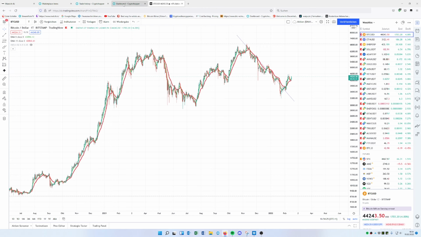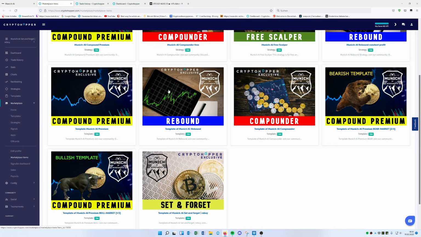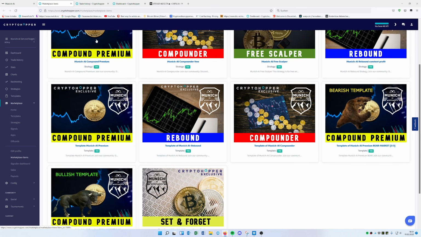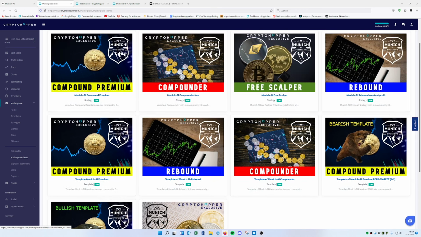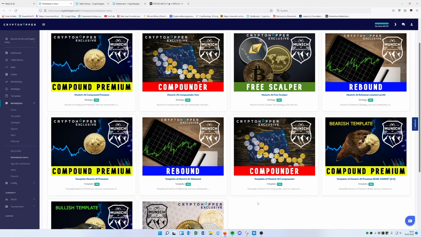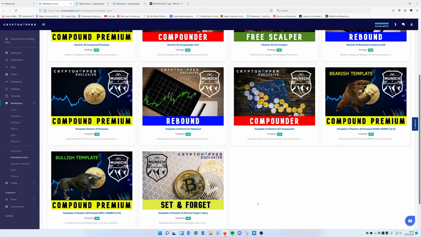Hope you like it. This works best with the compound premium strategy. All of the templates I'm offering right now work with all the strategies, but with the compound premium, of course, you get the most signals, and it's fully compatible with this. I made all the templates for free, so basically you only need to buy the strategy one time, and then just use the templates.